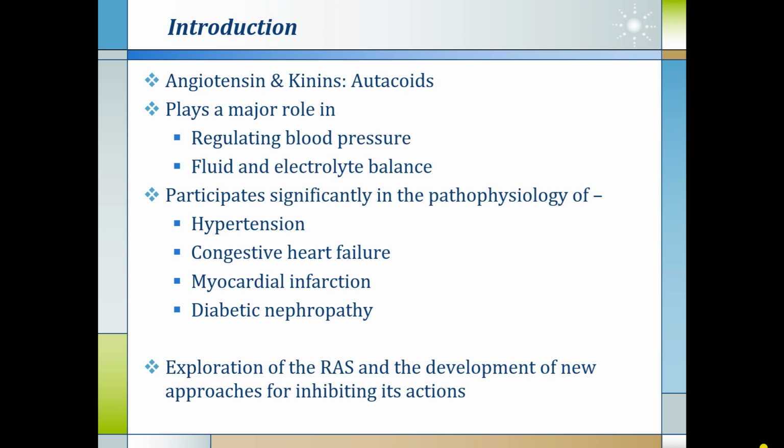So, exploration of the renin-angiotensin system and the development of new approaches for inhibiting its action has been an interest for most researchers for years. As a result, we have a long list of drugs acting on this renin-angiotensin-aldosterone system, which are helpful for different cardiovascular conditions.